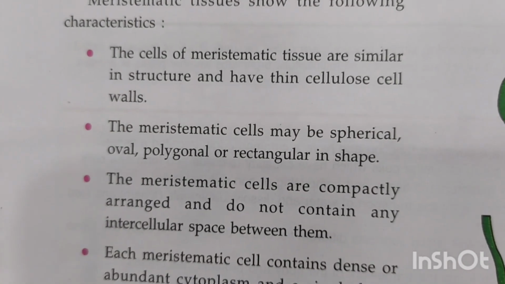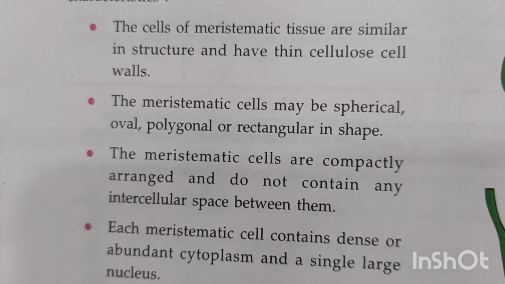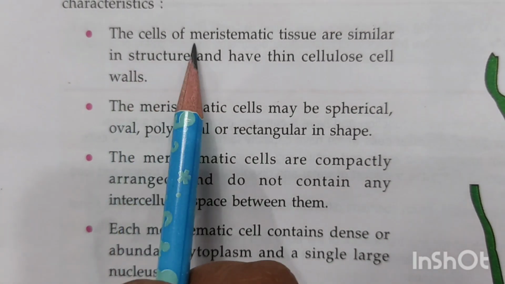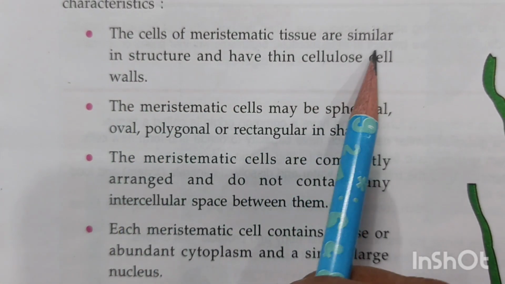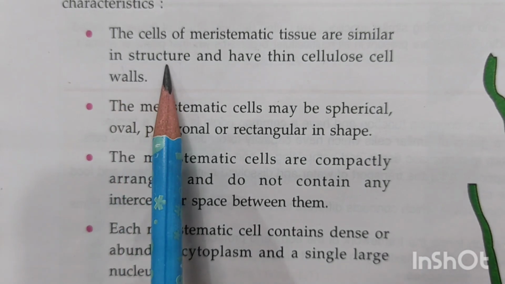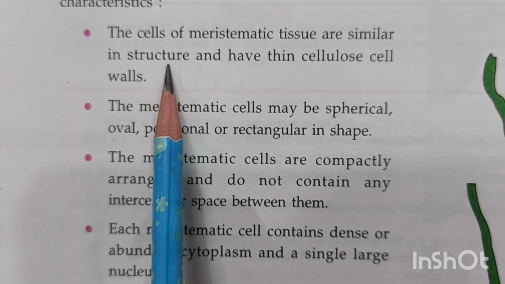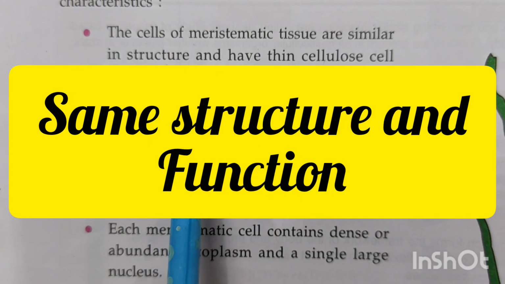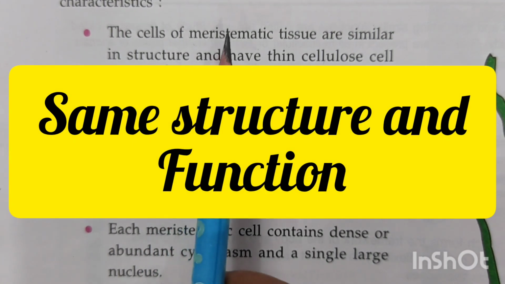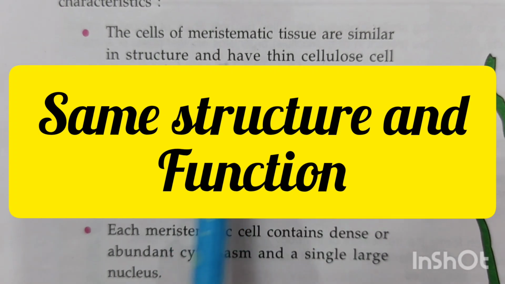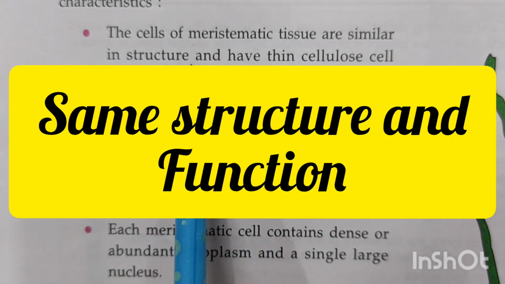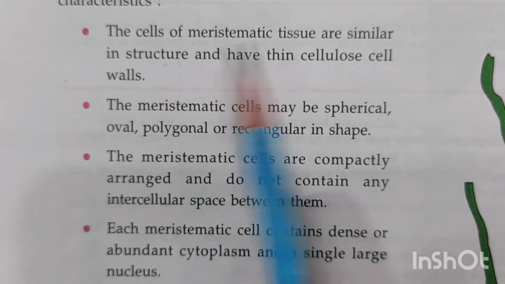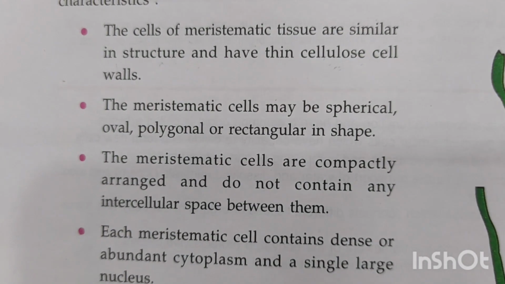Meristematics show the following characteristics. Now, what are the characteristics that are generally seen in these cells? The cells of this meristematic tissue are all similar in structure. Now, children, right now I told you that in a tissue, the cells of the same structure and function come together to form the tissue. So that way, the cells of meristematic tissue have the same structure and they have a very thin cellulose cell wall. The cell wall contains cellulose in them.